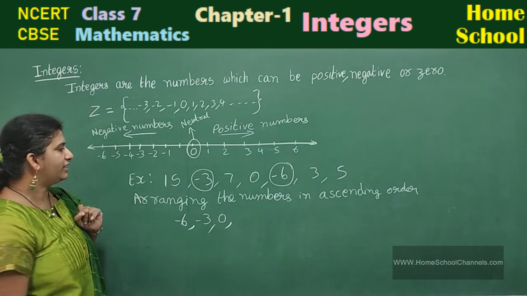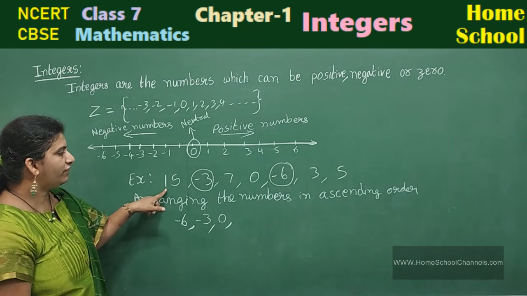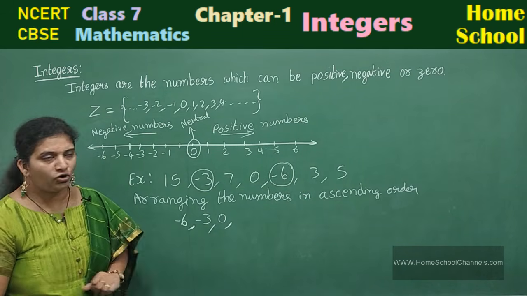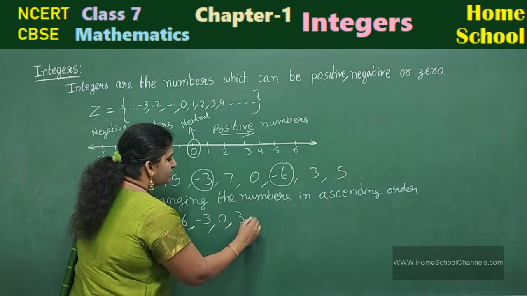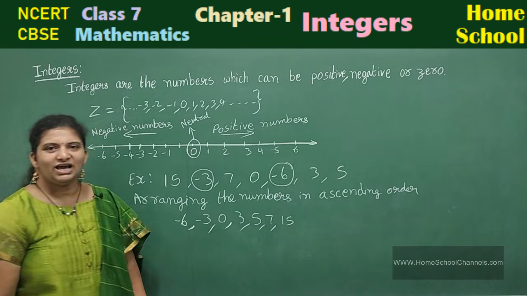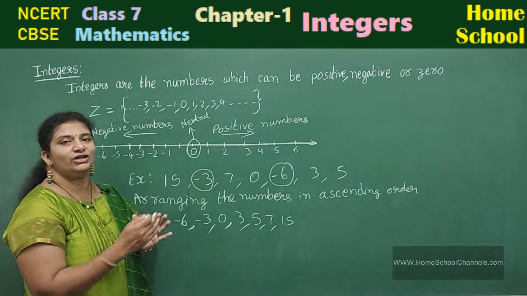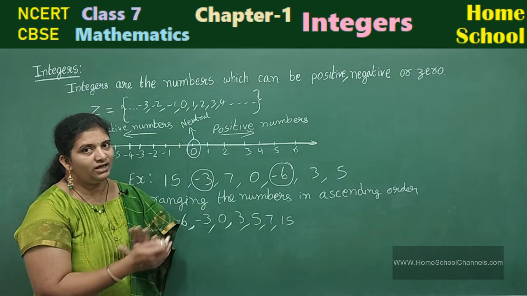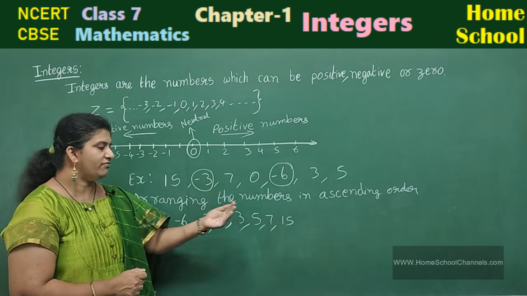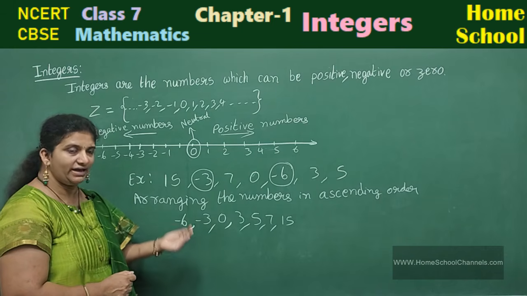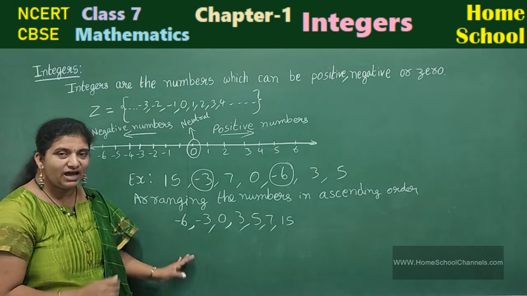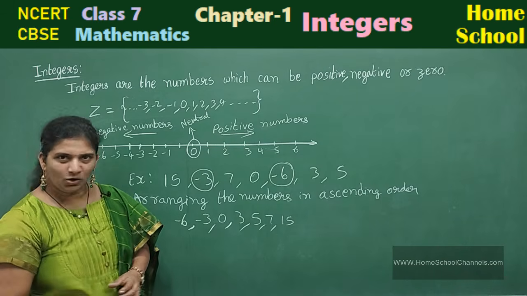Then coming to other numbers, observe here, 15, 7, 3, 5. Which is smaller among these four? 3. Next 5. Next 7. Next 15. Okay. This is the way we need to arrange the numbers in ascending order. Descending order means 15, 7, 5, 3, 0, minus 3, minus 6. Is this clear? I am going to give you one problem as a homework.